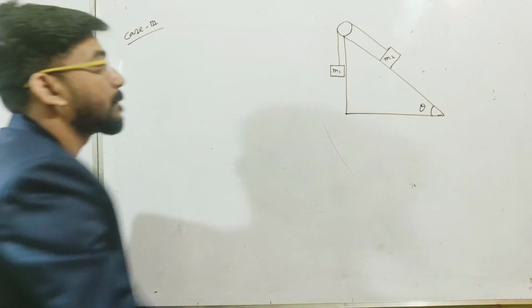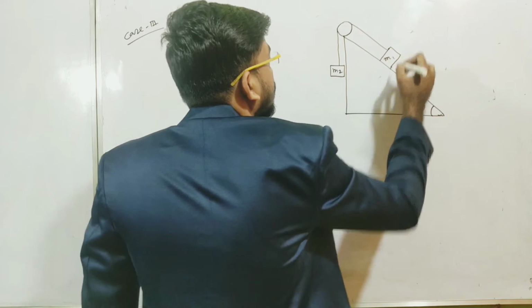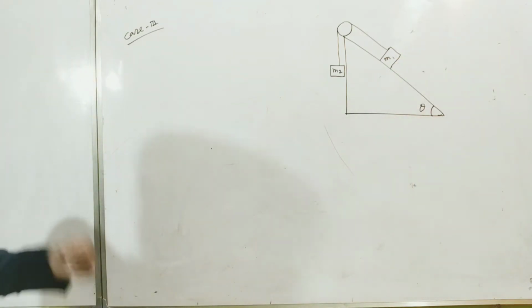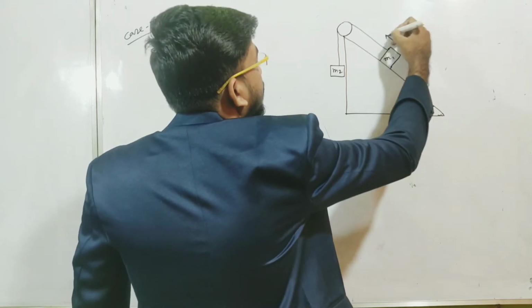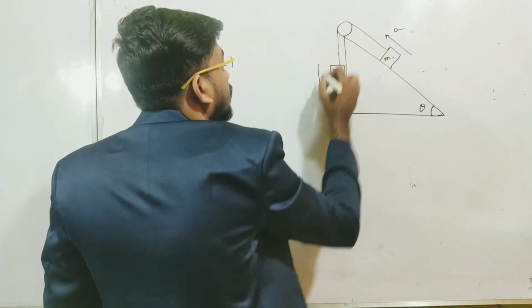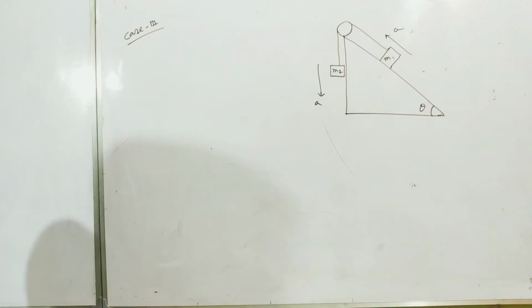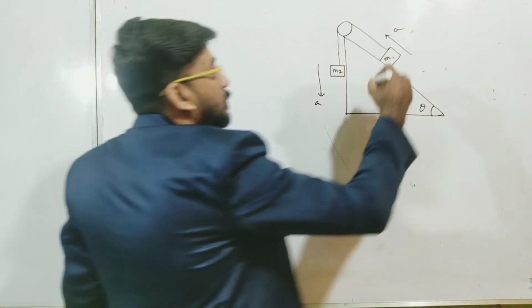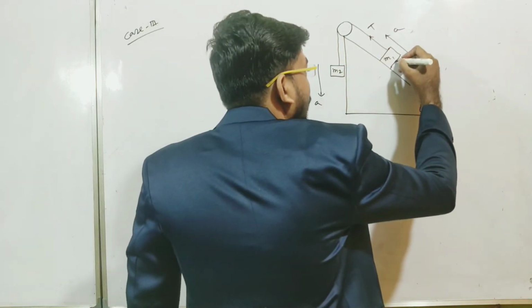Okay, M2 and M1. So now the direction of the acceleration will be in this direction. So what will be the forces acting? For M1, one force is the tensional force, obviously in this direction, and another is along this direction.